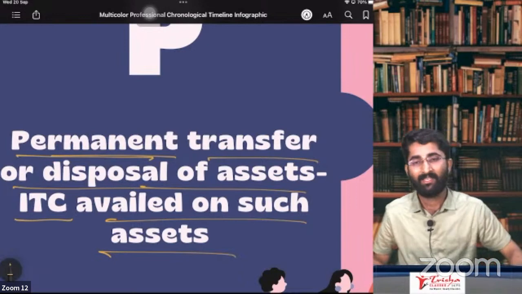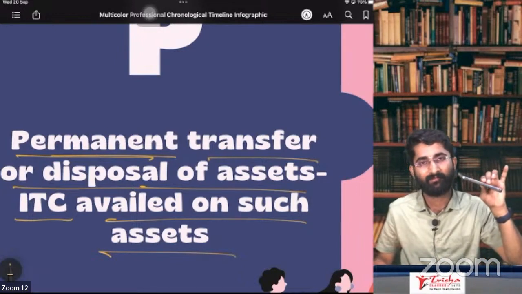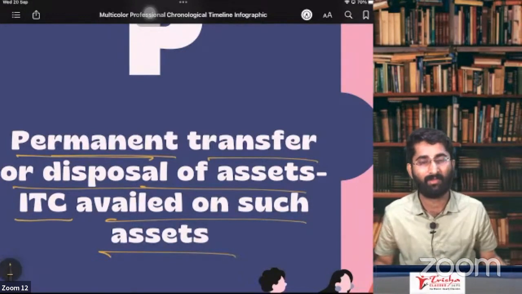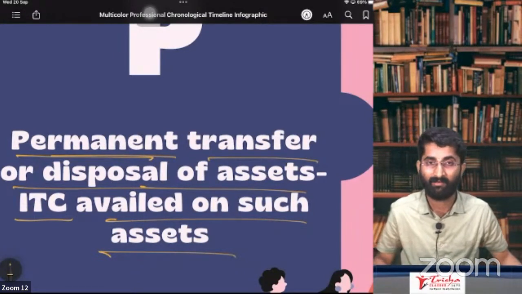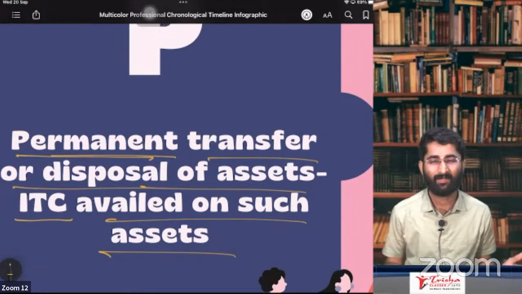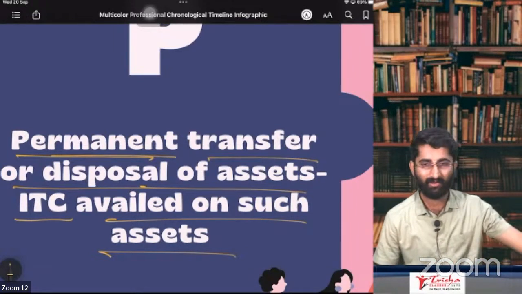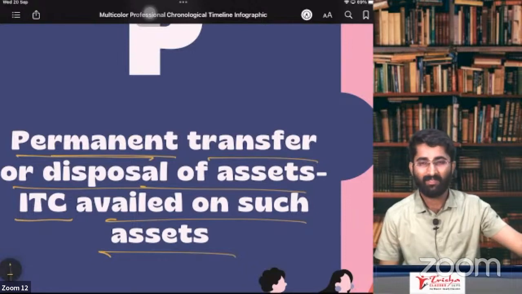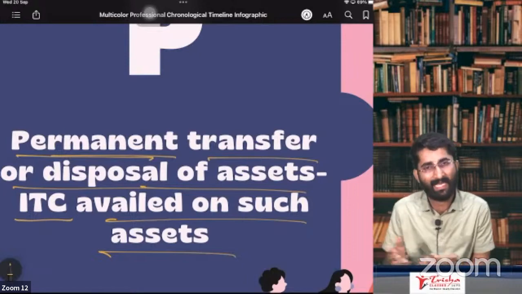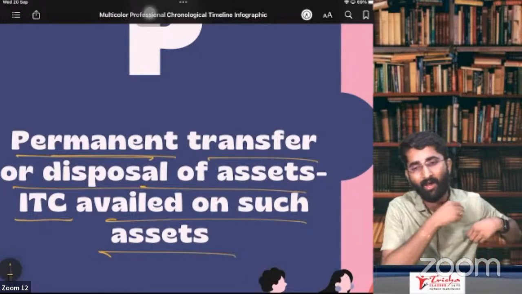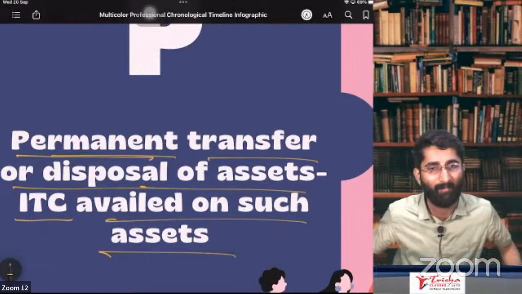Because you are giving this mobile phone as a free gift, and if you collect GST from that person, saying this mobile is free but you have to pay me the GST, he might think you are mad. So you cannot collect GST. But then I have to pay the government. Yes, you have to pay out of your own pocket.